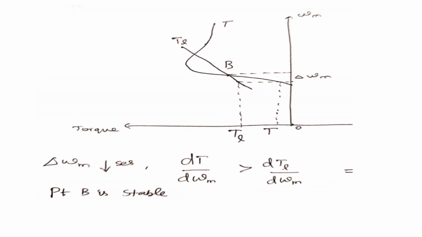So we applied the condition to the four points. During the disturbance that causes a reduction delta omega m, if dT divided by d omega m is greater than dTL divided by d omega m, the operating point is stable. If dT divided by d omega m is less than dTL divided by d omega m, the point is unstable. So we found for points A, B, C, D whether each point is stable or unstable by applying the condition. Thank you very much.